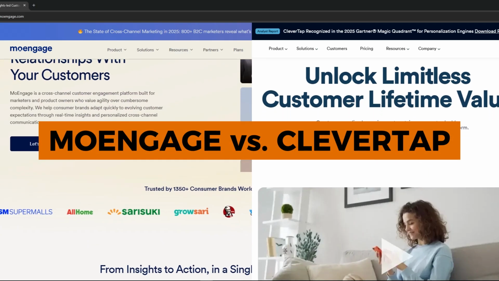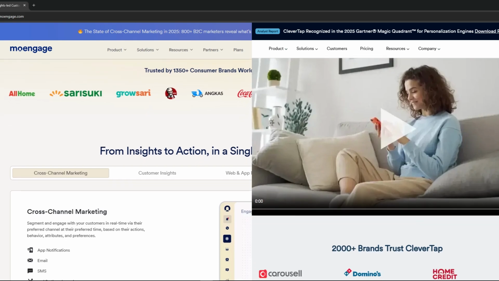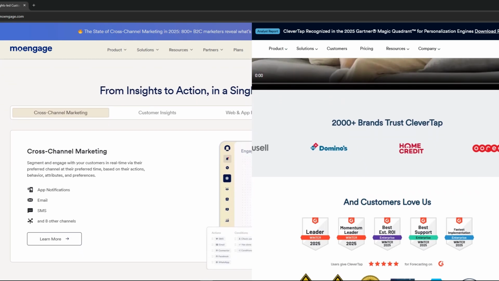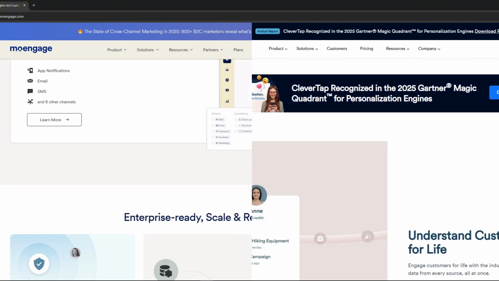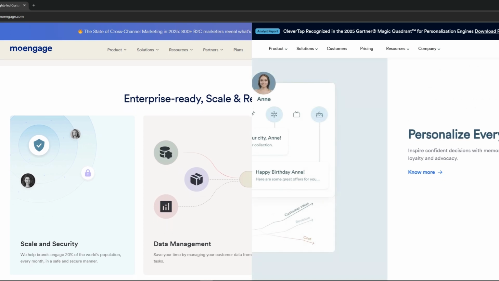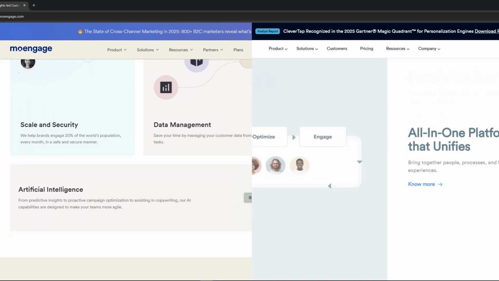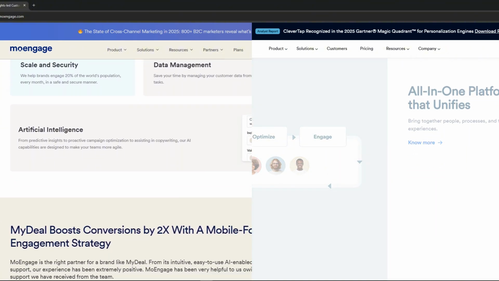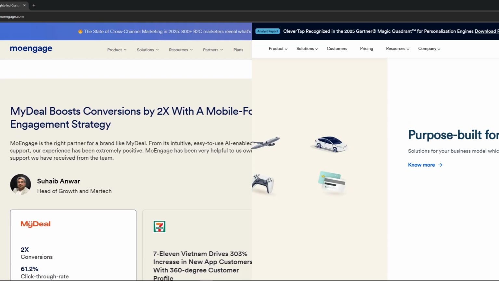Today, we will discuss MoEngage and CleverTap. The ultimate objective shared by both platforms is to boost consumer engagement and retention. In essence, MoEngage and CleverTap are both made to assist companies in enhancing client interaction and promoting expansion via data-driven marketing tactics. Now let's examine the main features of these two platforms.